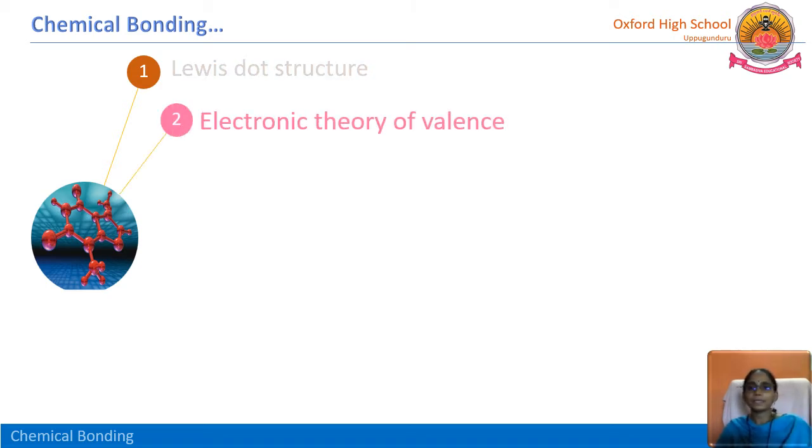And then electronic theory of valence. In the electronic theory of valence, we learned how the ionic bond and covalent bond are formed. The ionic bond is formed between ions. What is the reason why these atoms are becoming ions? To get stability, or to attain the stable electronic configuration or octet, they become ions by losing or gaining electrons. Then the bond formed between these ions is called an ionic bond.